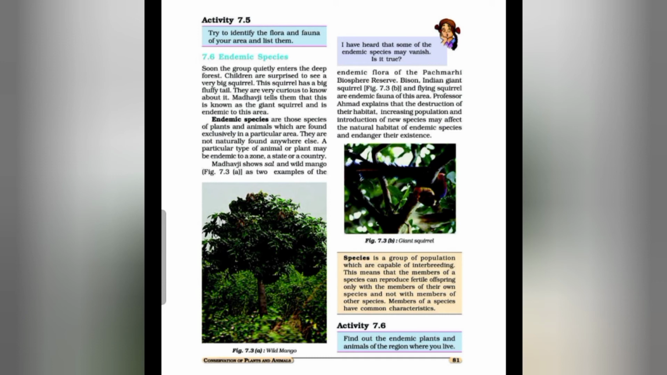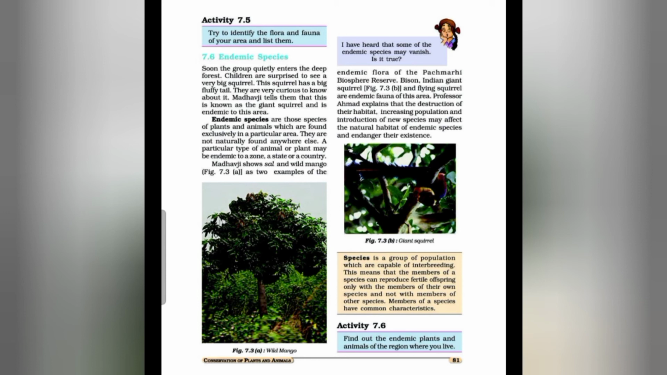So, endemic species means the species of plants and animals that are found exclusively in a particular geographical area and they are naturally not found anywhere else. A particular type of animal or plant may be endemic to a zone, a state or a country.